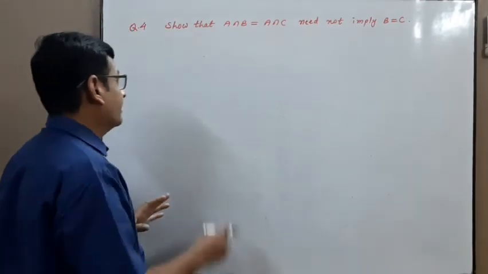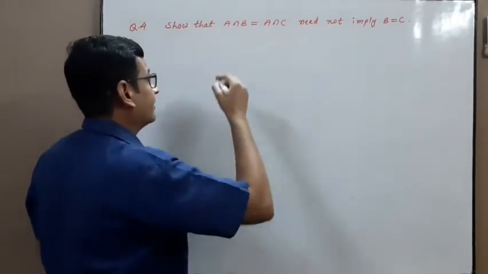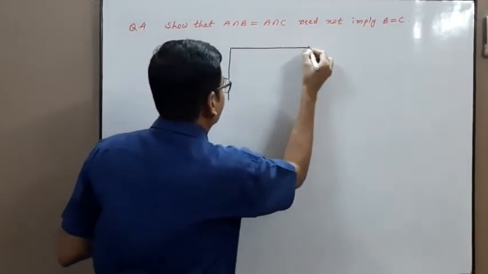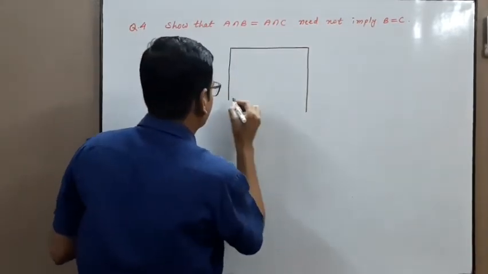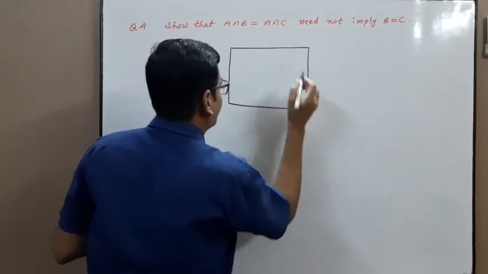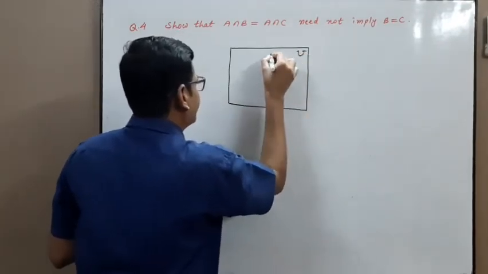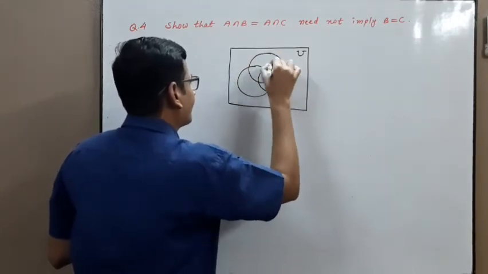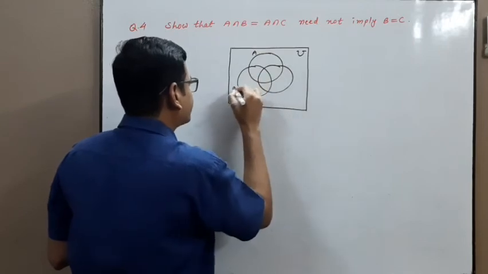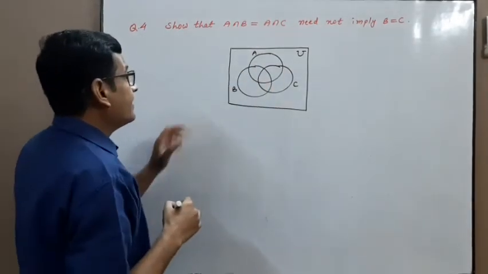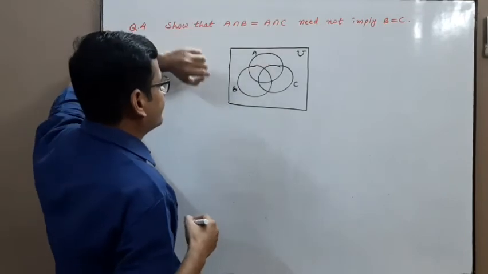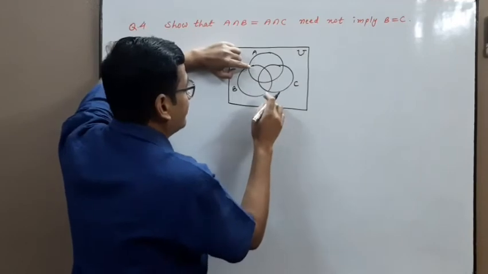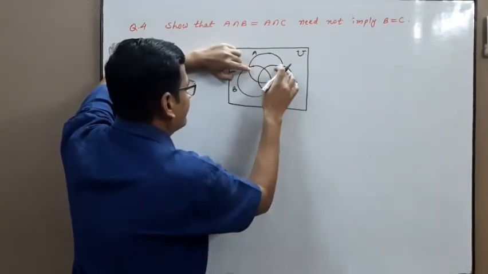Next problem. Show that A intersection B equal to A intersection C need not imply B equal to C. Means we have to give a counter example. First draw a Venn diagram. Universal set is denoted by U. Take three sets A, B and C. A intersection B equal to A intersection C. This portion is A intersection B equal to A intersection C. This portion equal to this portion.